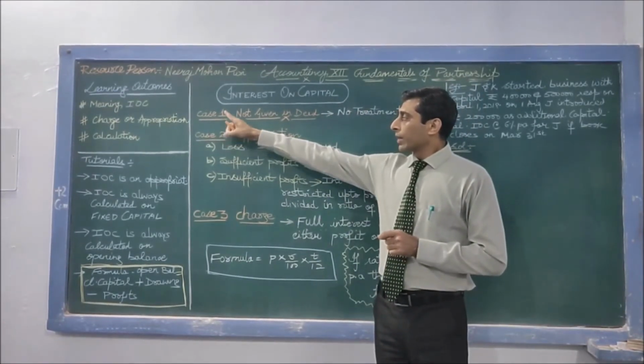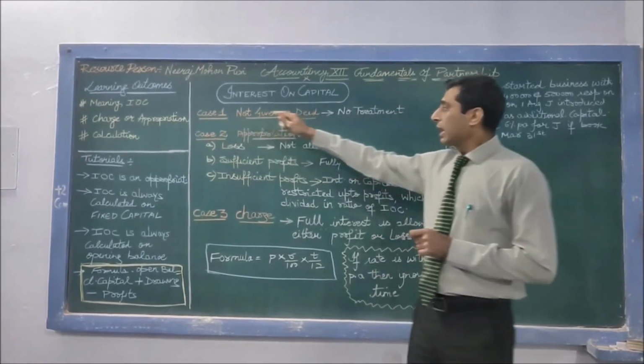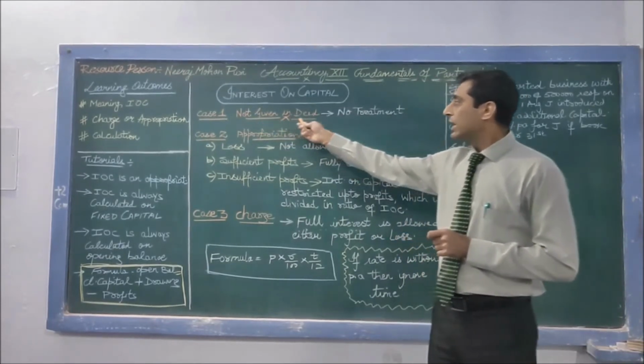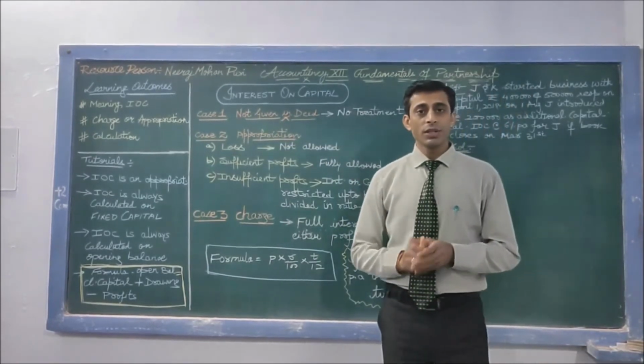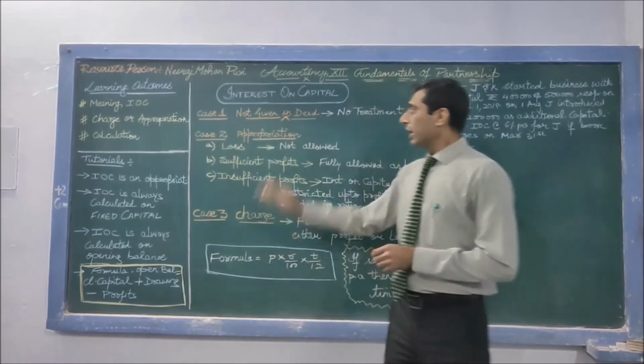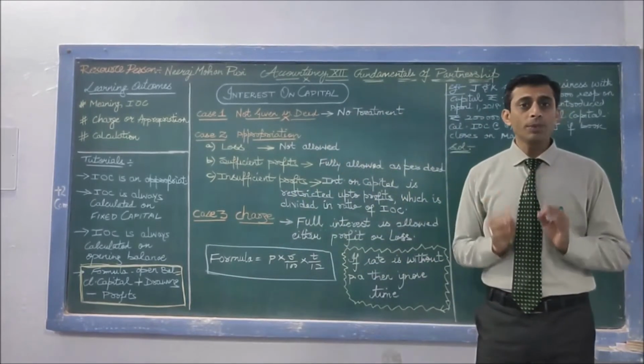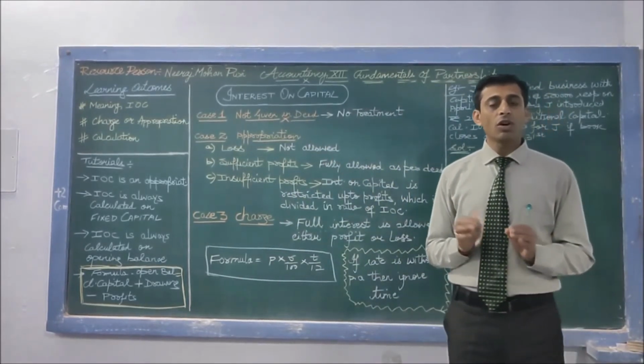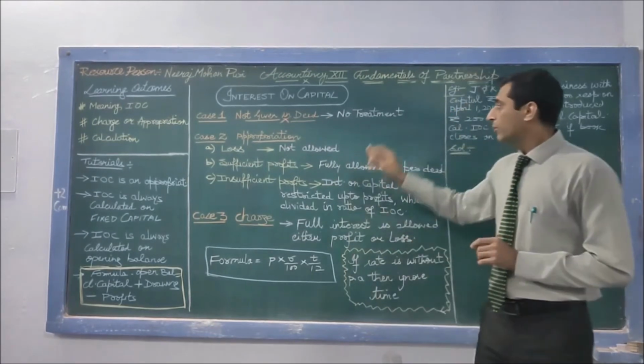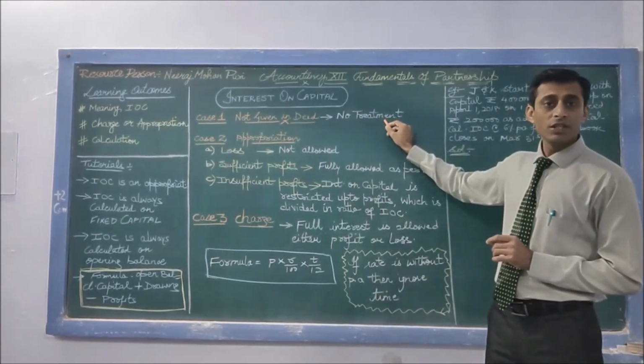Situation 1. If interest on capital is not given in the deed, then what is the treatment? According to case 1, if the deed does not permit interest on capital, then we do not do any treatment.